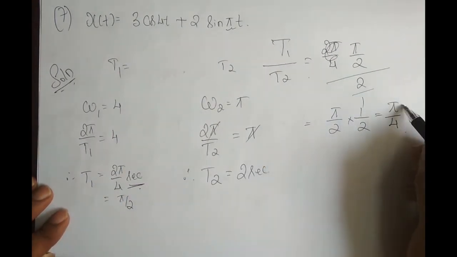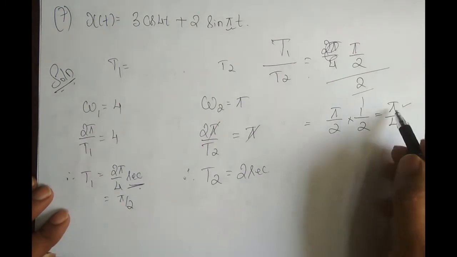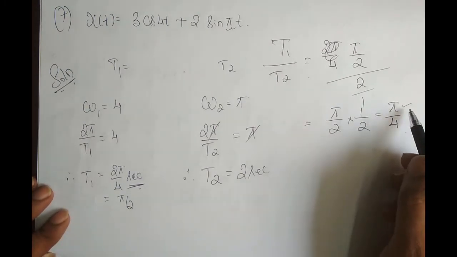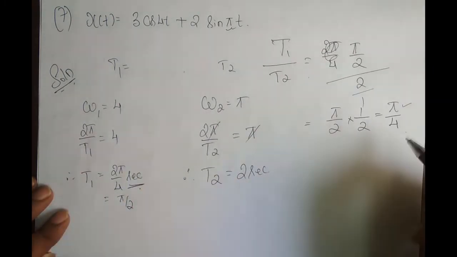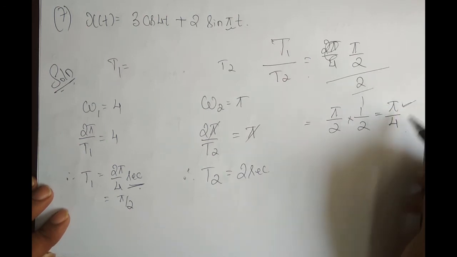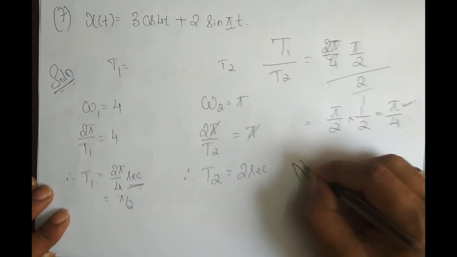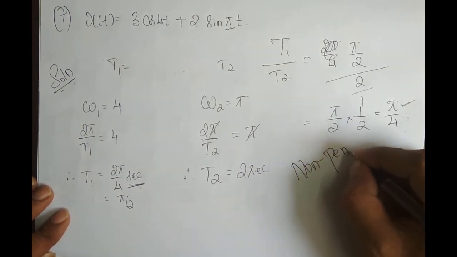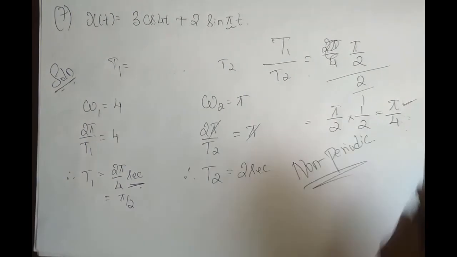Now is it rational? The numerator is not an integer. It is pi. Pi is 3.1432 and this goes on forever, so the numerator is not an integer. Therefore, since this is an irrational number, this signal is non-periodic. The signal is non-periodic.